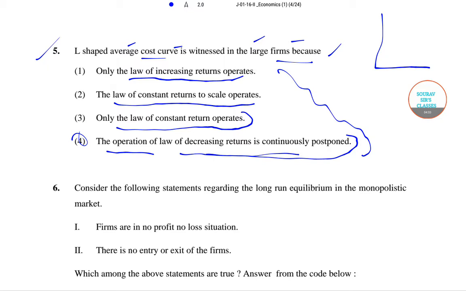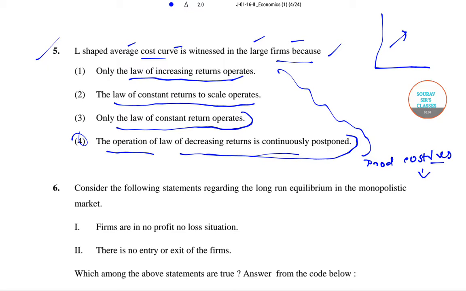The L-shaped cost curve implies that the production cost falls continuously with increase in output. So the production cost falls continuously with increasing output.